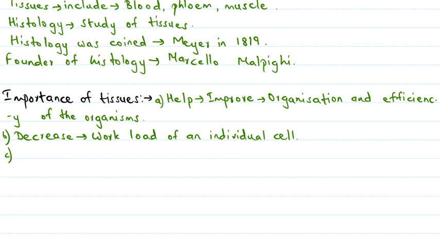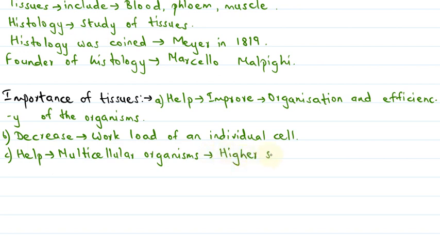Then the tissues also help the multicellular organisms for higher survival.